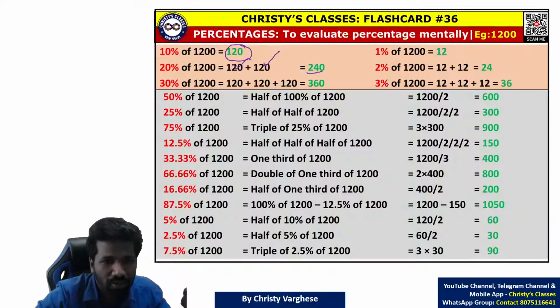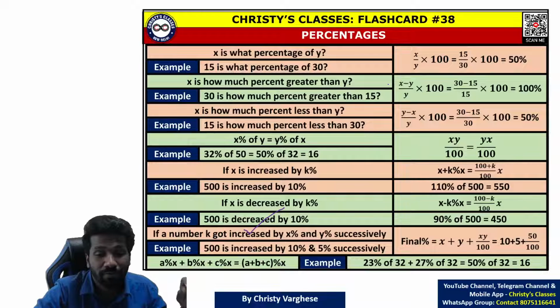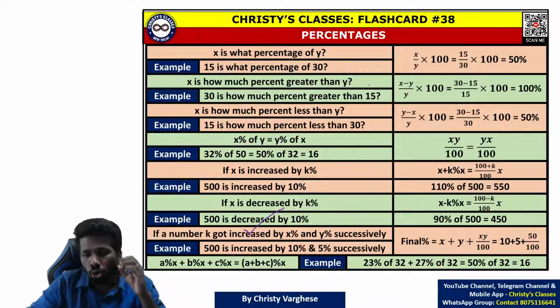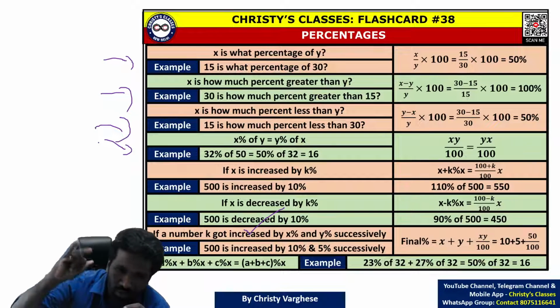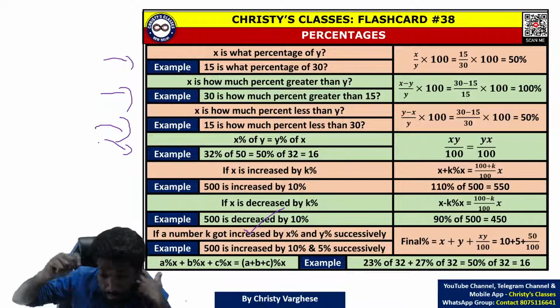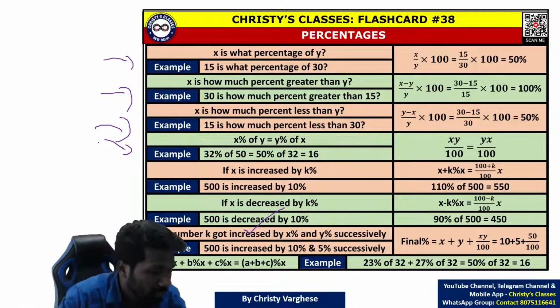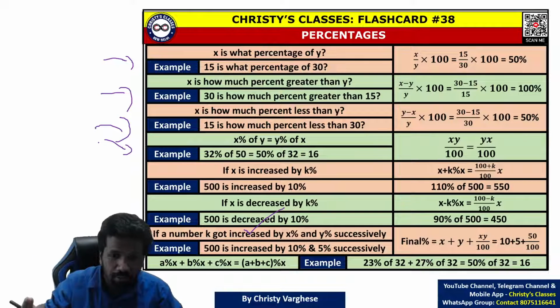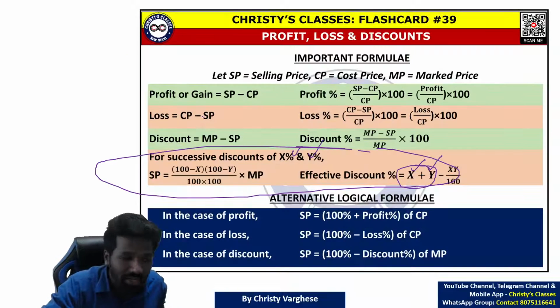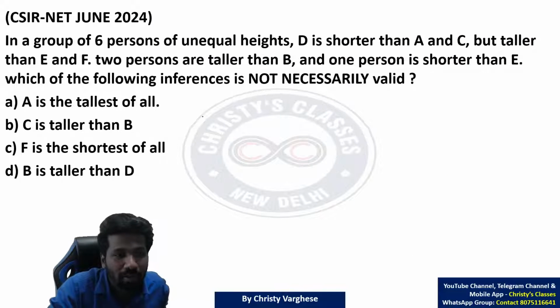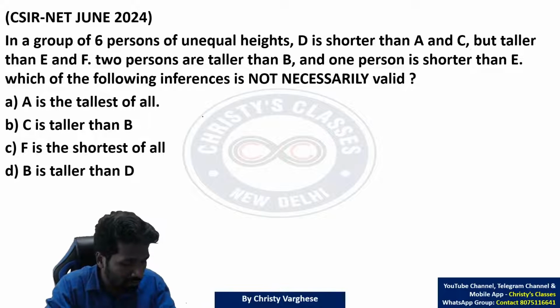So for that, first normally I say about this percentage. All questions related to percentage, you can say that most of them or almost all of them are one of these cases. I am telling not only about the percentage chapter, simple interest, compound interest is part of this, or profit percentage का formula, loss percentage का formula, discount percentage का formula, effective discount का formula, successive increase का formula, ये सब ये percentage cases में one of the cases है. So that is the main idea. If you understood that connection, it is super easy. Okay, we'll discuss that in a detailed lecture. So try the next question.